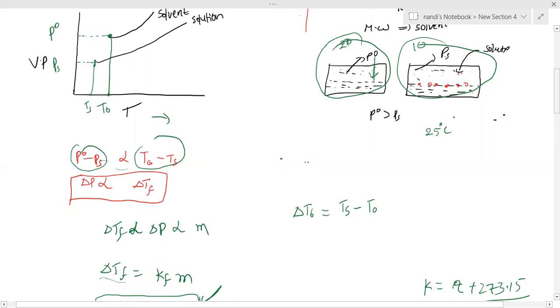That's why the one with the lower freezing point can melt very fast. By adding any salt to any solution or solvent, the freezing point is going to decrease. Note that point: the freezing point is going to decrease.